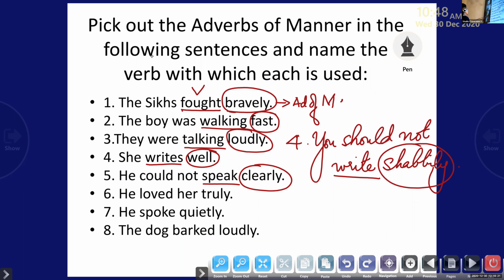Yes, he loved her. Truly. Now pick out the adverb of manner in that sentence. Truly, and it describes the verb loved. Very good. Truly.